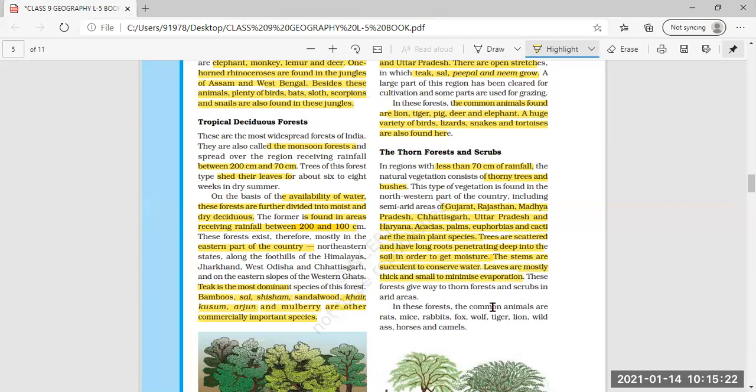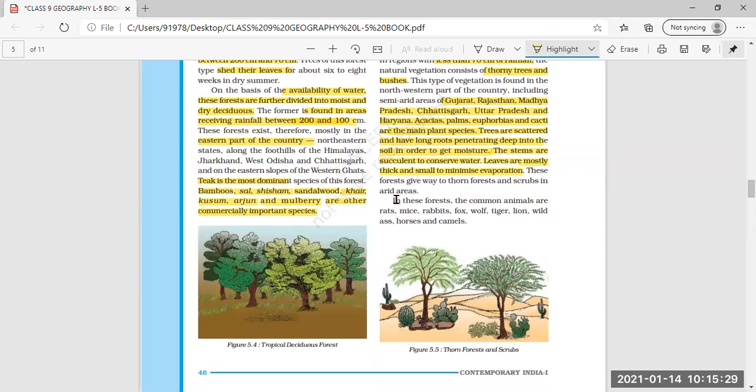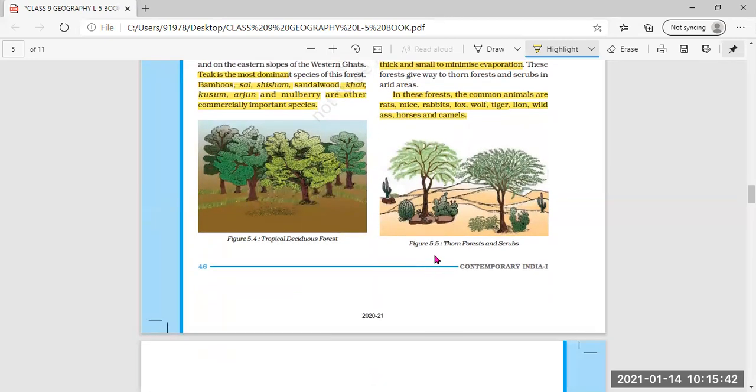These forests give way to thorn forests and scrubs in arid areas. Now, the common animals found in this forest are rats, mice, rabbits, fox, wolf, deer, lion, wildcats, horses, and camels. And in this figure, you can see figure 5.5, thorn forest and scrubs. These are the scrubs grown in the thorn forest. The trees are also here. Thorny trees are there. Bushes are there.